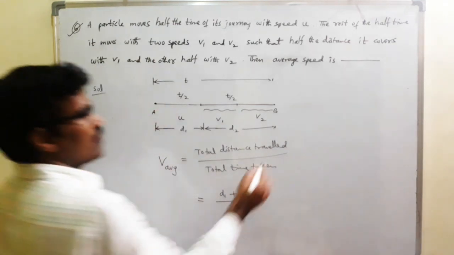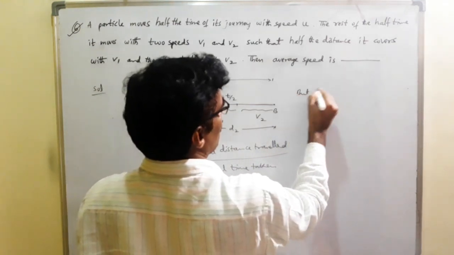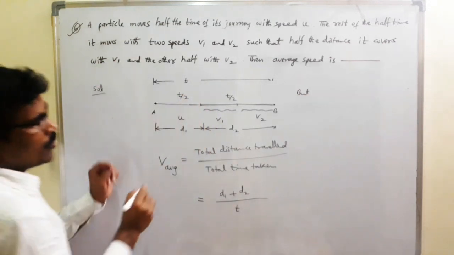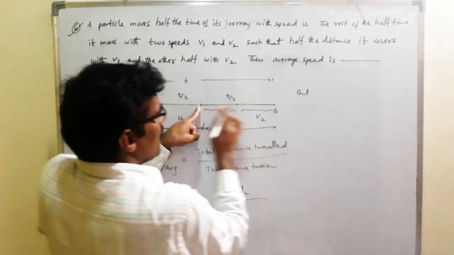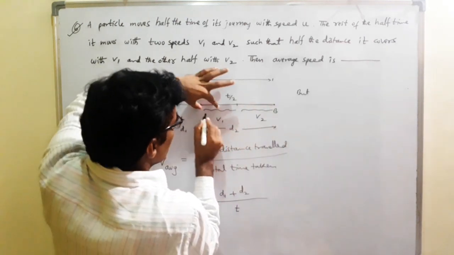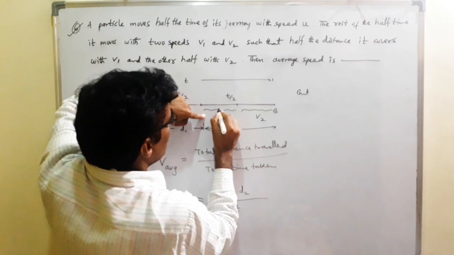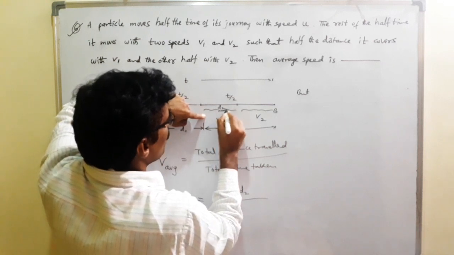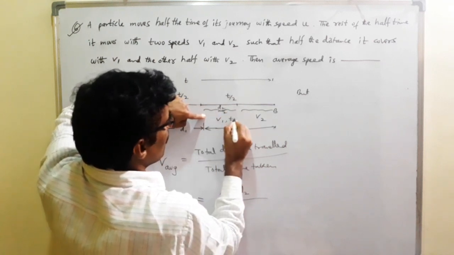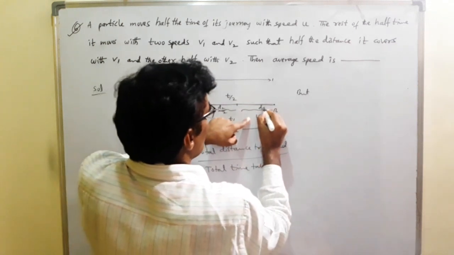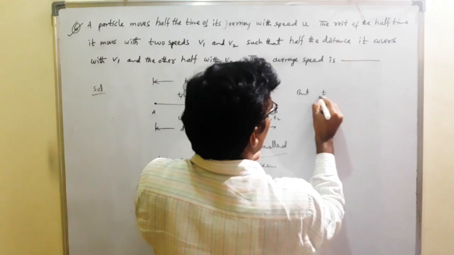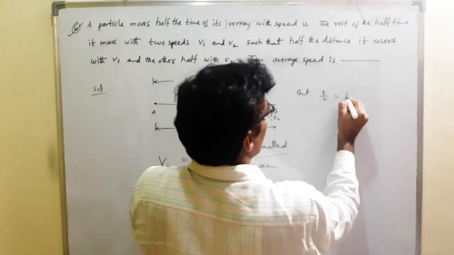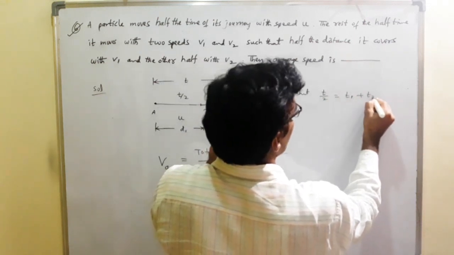But listen. Here the time taken is t by 2, and here also t by 2. The time taken to travel d2 by 2 distance is t1, and for the other d2 by 2 it is t2. That means t by 2 is equal to t1 plus t2.